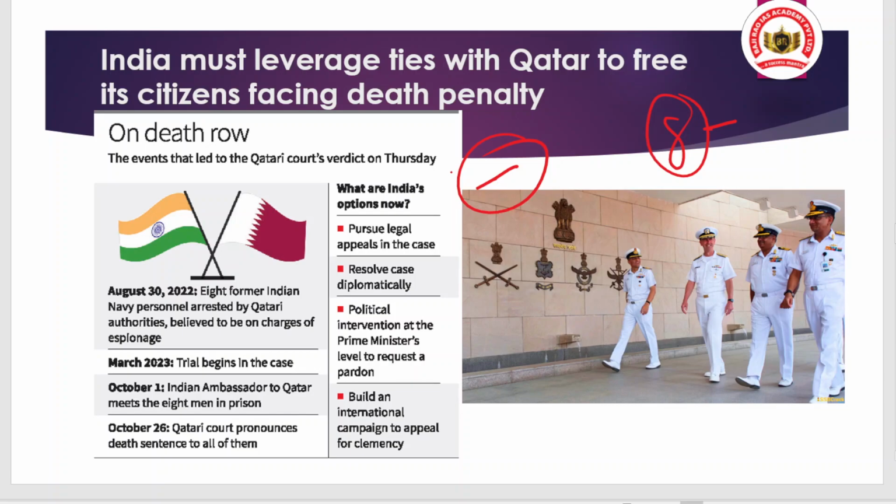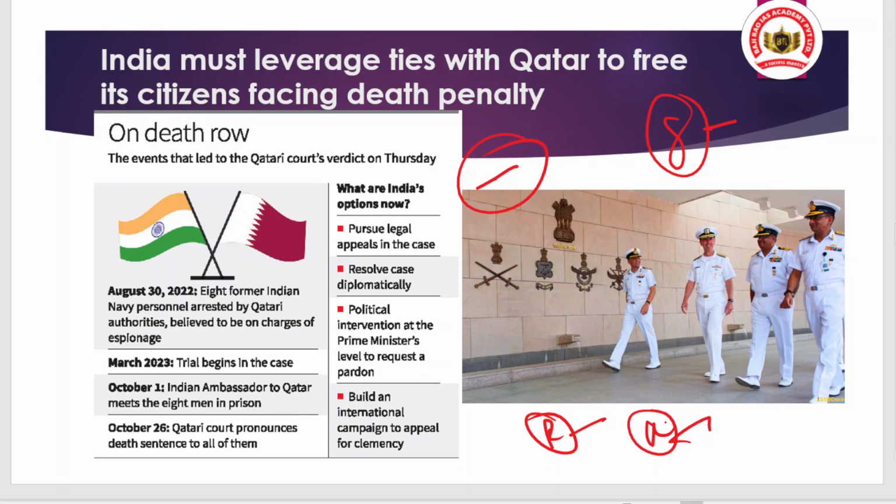So here I have integrated some of the important context. Remember the Kulbhushan Jadhav case, okay. The case deals with an espionage-related matter, and because of the espionage, the Pakistan court ordered a death sentence for Kulbhushan Jadhav. And who is Kulbhushan Jadhav actually? Basically, he is also a former Navy officer, okay. But because of the alleged charges, he is facing the sentence.